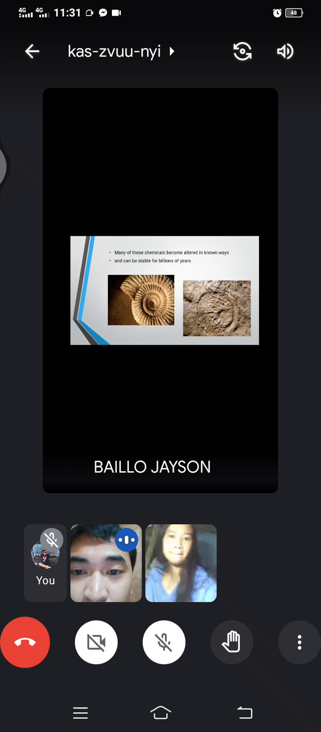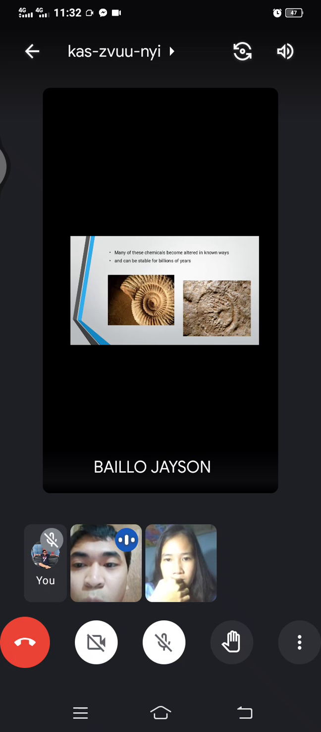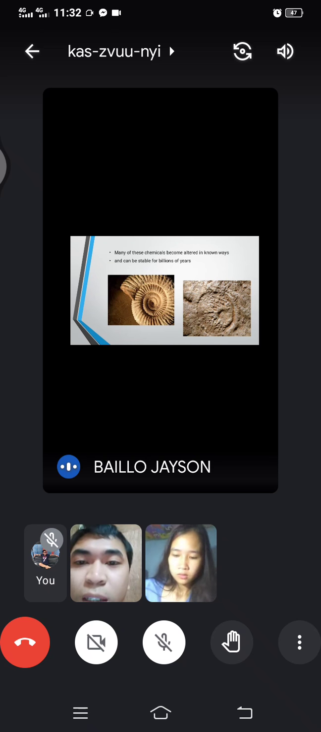Many of these chemicals become older known ways and can be stable for billions of years. So as you can see now, they have some millions of years ago. So nagiging decay and decompose na po siya. So yan po ang nangyayari sa molecular fossils. Next slide.